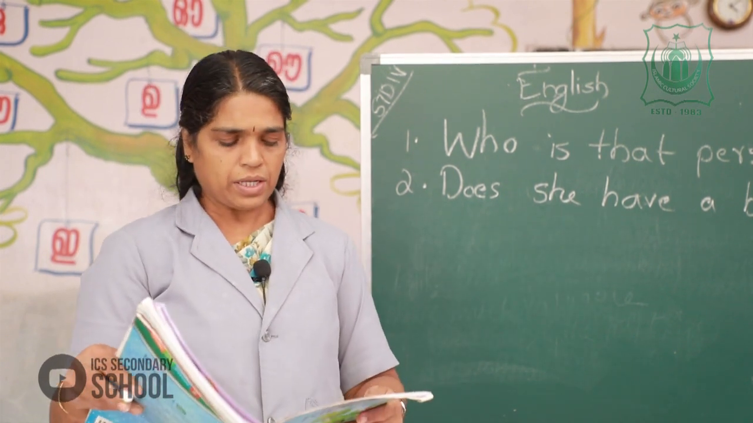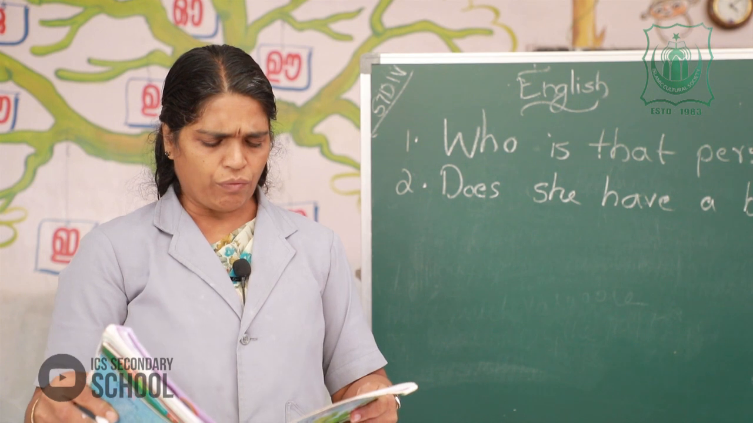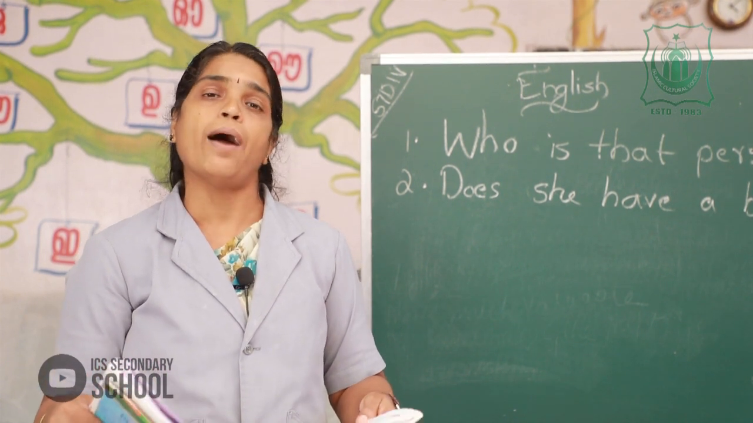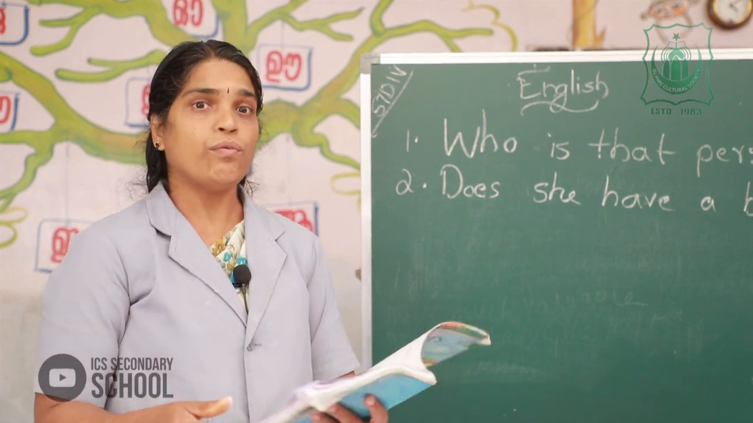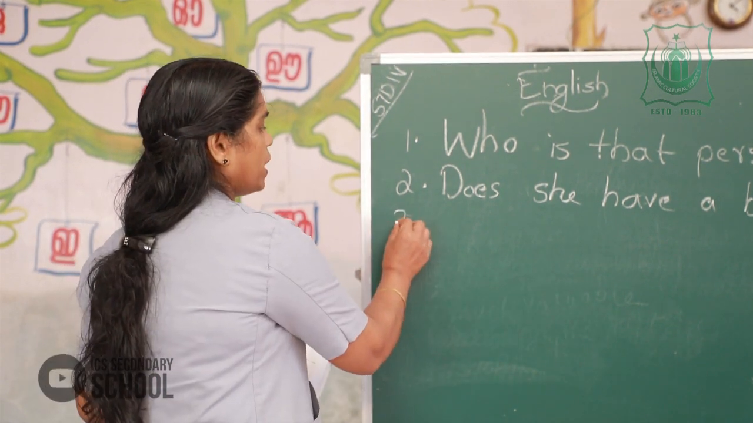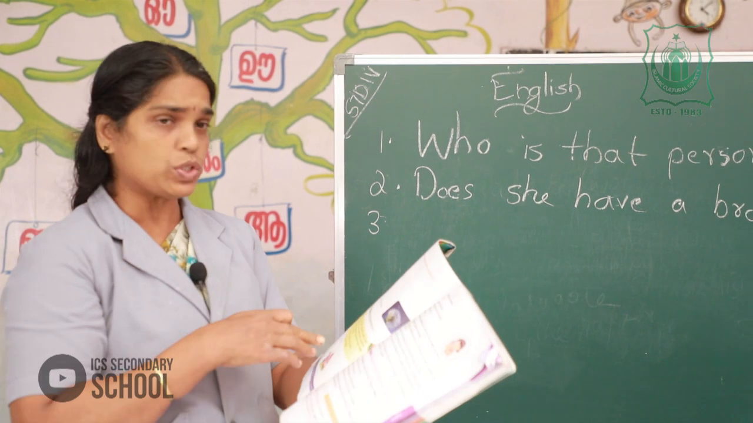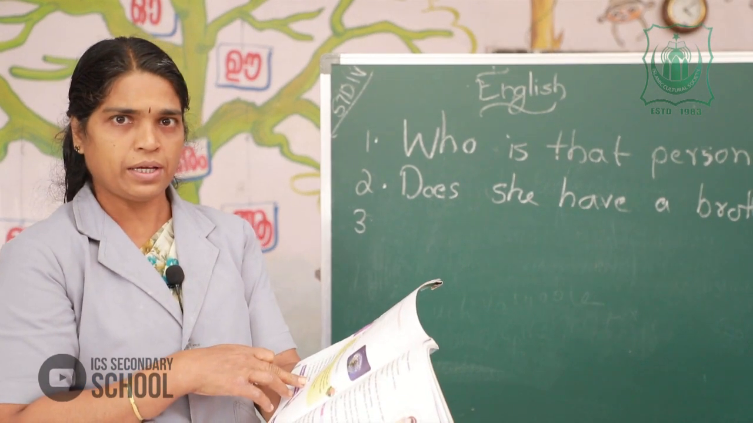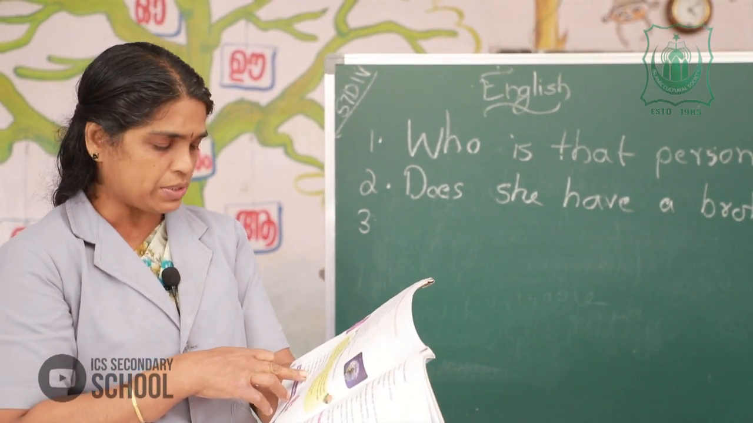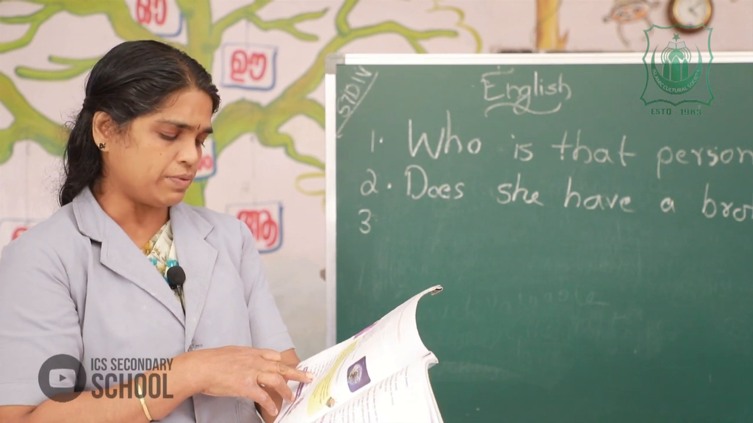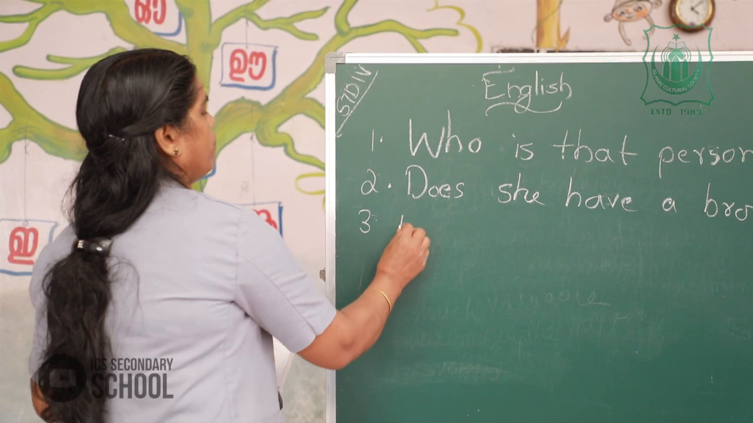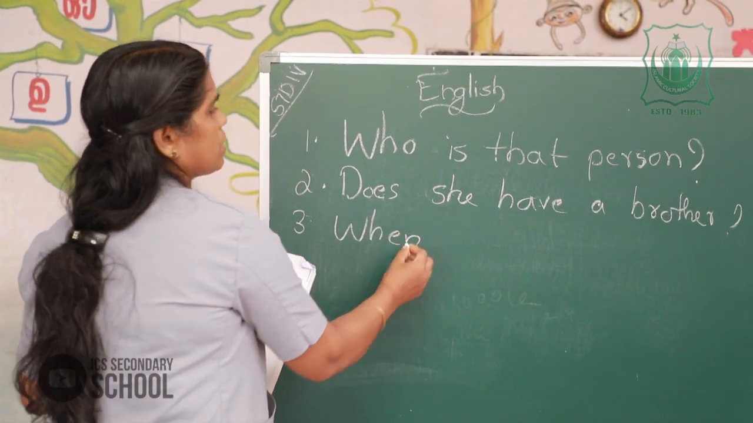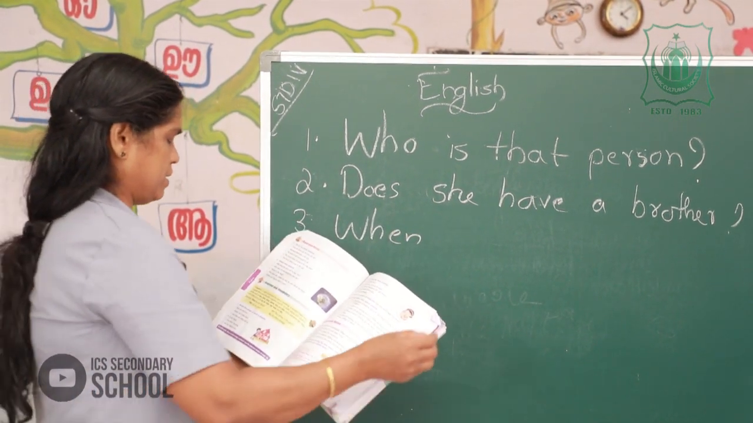Okay. Third one is: today, wake, you, when, did, up. How can you make it a question? Which word should be in the first position? The WH word is here. What is the WH word here? Yes, when. Next is the auxiliary verb, did.